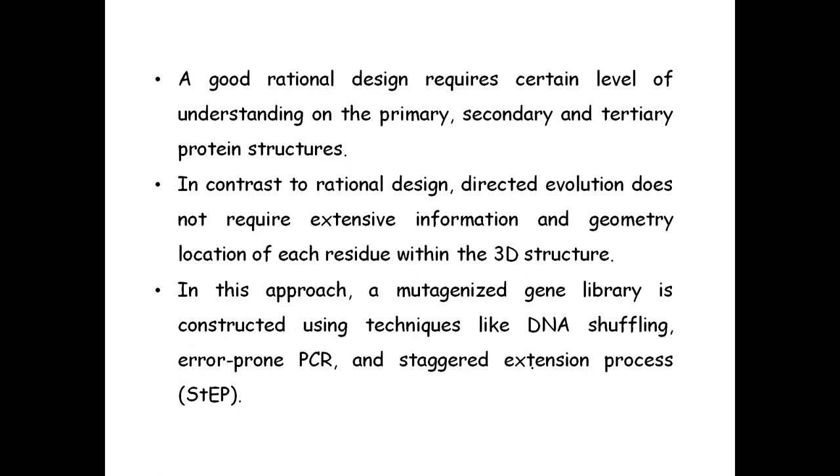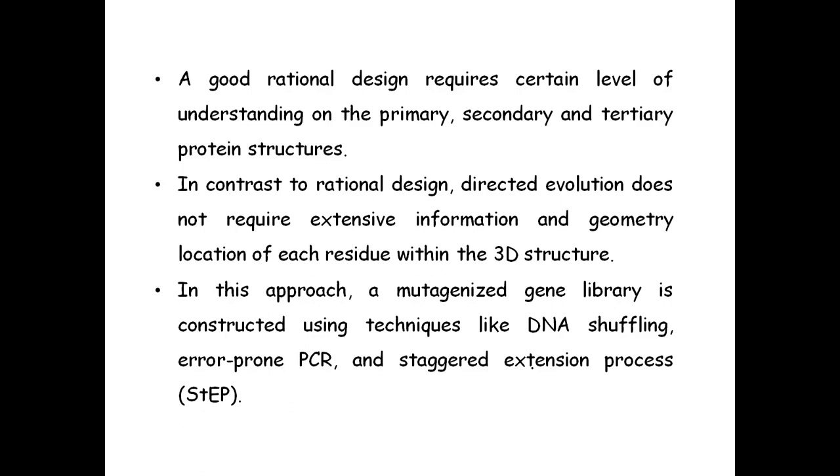Next, a good rational design requires a certain level of understanding of the primary, secondary, and tertiary protein structures. In contrast, directed evolution does not require extensive information on the geometry and location of each residue within the 3D structure.